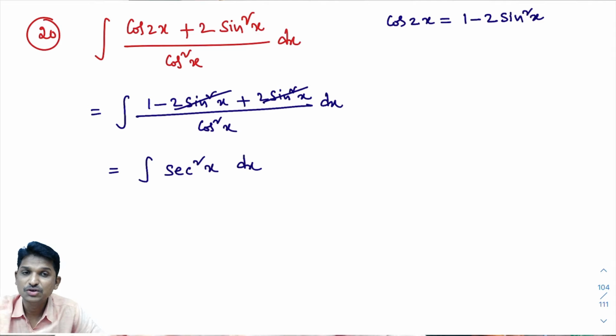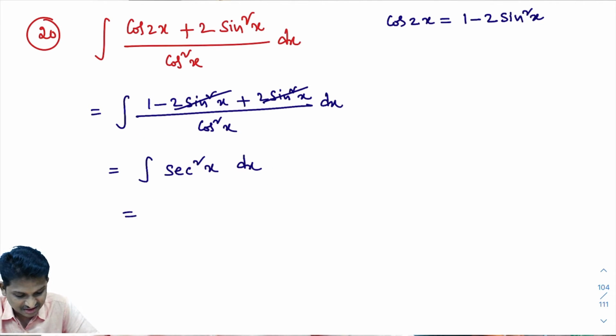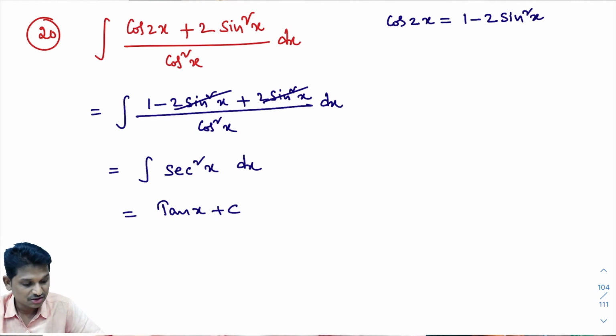In first class, you learned this. This is a direct formula. Integral of secant square x dx is tan x plus c. Integral of cosecant square x dx is minus cot x plus c. Right? Integral of secant square x dx is tan x plus c. Good. So we completed 4 problems. I hope you understand this.